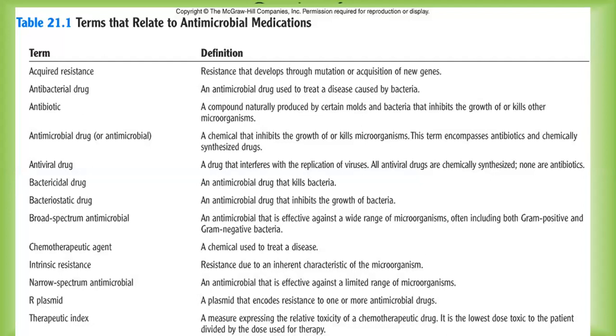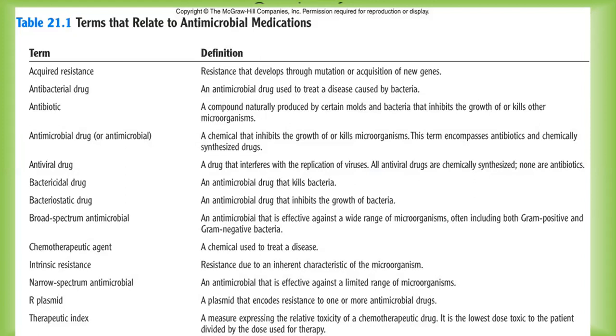Then antibacterial drug. It is a drug used to treat a disease caused by bacteria, antibacterial, against bacteria. Now antibiotic, see the difference between antibacterial and antibiotic. Antibiotic is a compound which is naturally produced. Remember, an antibiotic is a compound naturally produced by certain molds and bacteria, which in turn inhibits the growth of or kills other microorganisms.